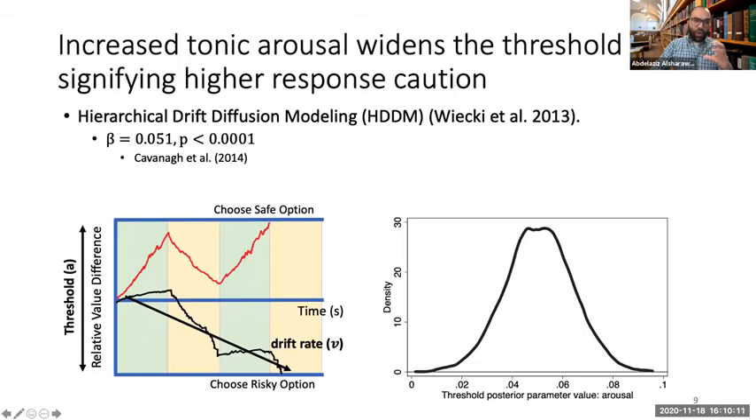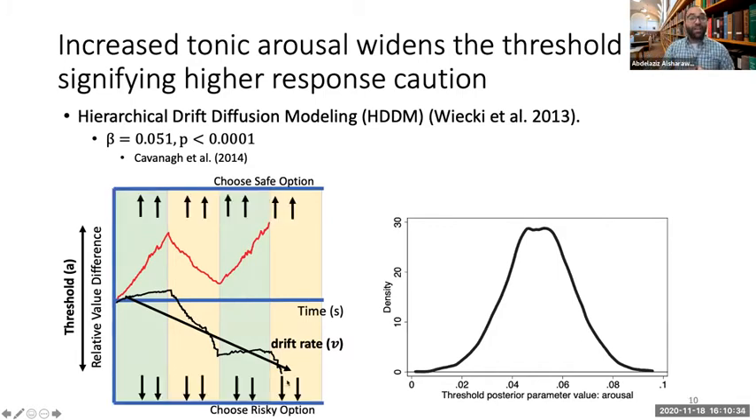So we take this threshold and we estimate a simple DDM, allowing this threshold to vary with arousal. We estimated using hierarchical drift diffusion modeling, or HDDM, and we find this pretty robust finding that increased arousal widens the threshold. This signifies response caution. So participants are becoming more cautious when they're more aroused. A similar finding in a perceptual task was reported by Cavanagh et al. in 2014.